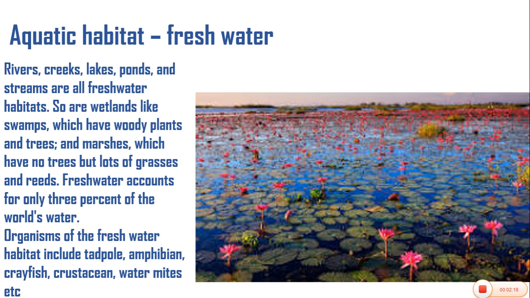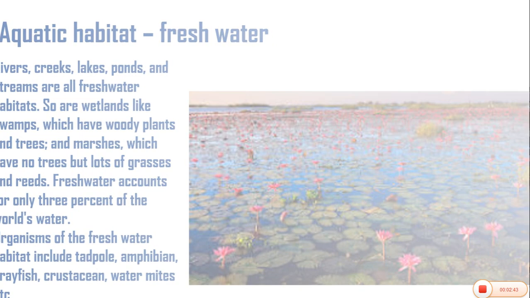Freshwater accounts for only 3% of the world's water. The other 97% is all salt water. So freshwater habitats account for only 3% of the world's water. Organisms that can be found in freshwater habitats include tadpole, amphibian, crayfish, crustacean, water mites, etc.